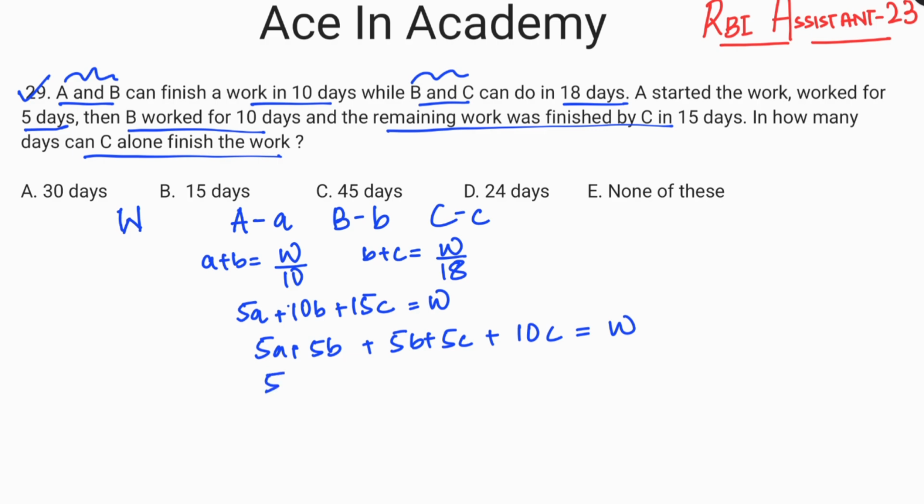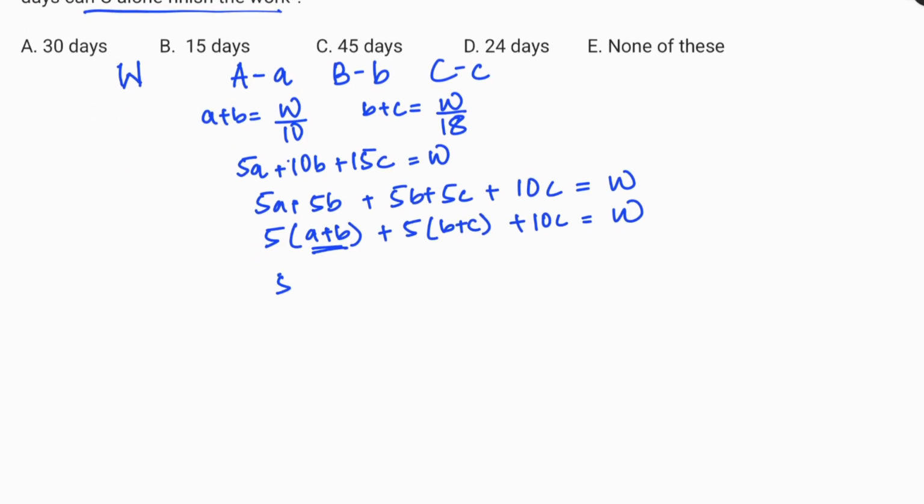Now I can take 5 common from the first two terms. So I have A plus B. Then similarly, I can take 5 common from the next two terms. So I have B plus C, and this 10C is left out. Now this is equal to W. Now I know that A plus B is equal to W by 10, so I'll simply replace it by W by 10. So I have 5W by 10. Now I have B plus C and I know that it is W by 18, so I'll replace it by W by 18, and I have 10C over here, and it is equal to W. Now we can simply take the LCM.